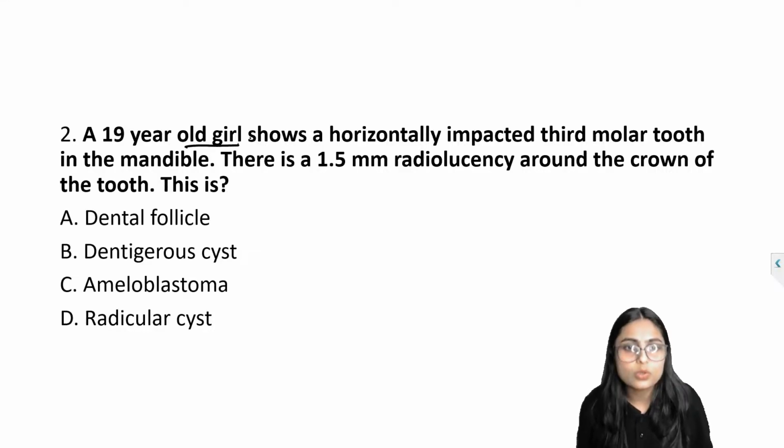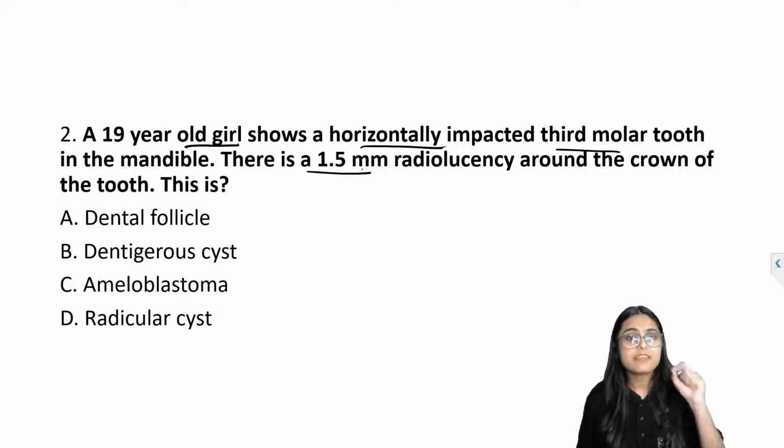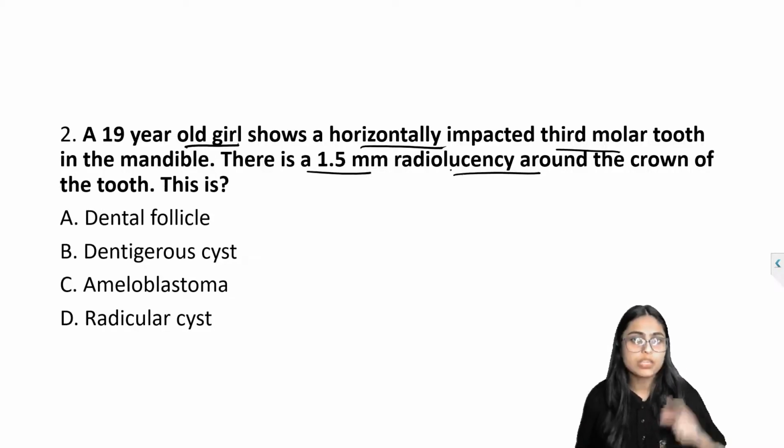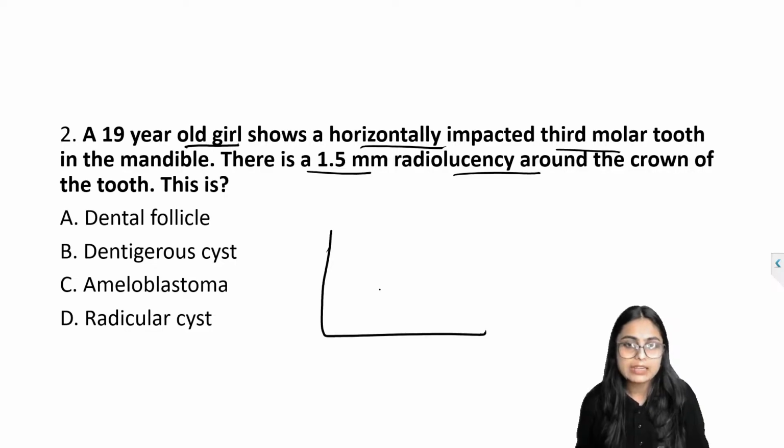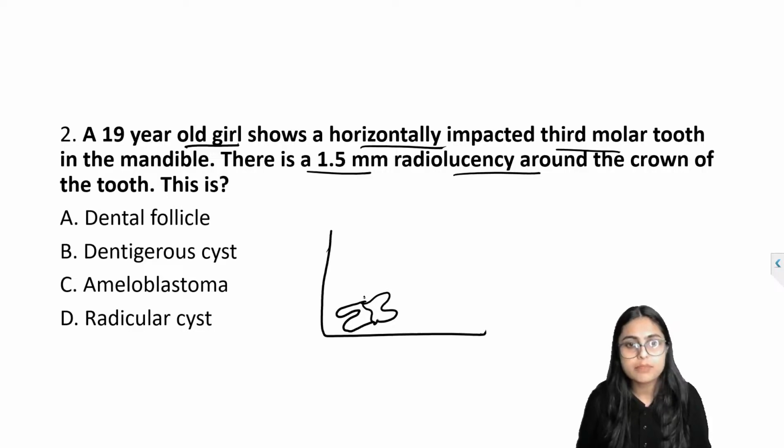Next: a 19 year old girl shows a horizontally impacted third molar tooth in the mandible. There is a 1.5 mm radiolucency around the crown of the tooth. They will give you a radiograph with an impacted tooth, and around this impacted tooth we have the radiolucency.